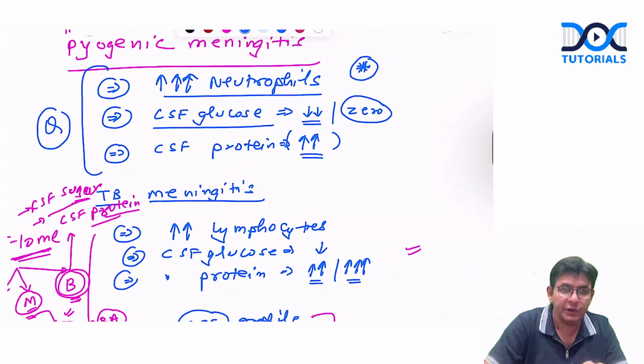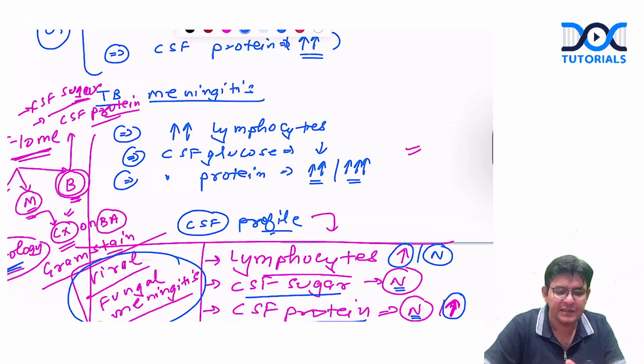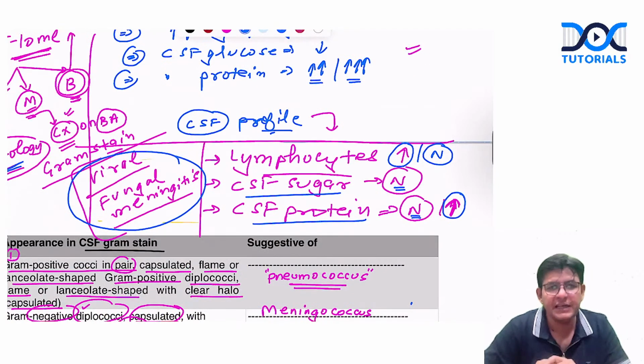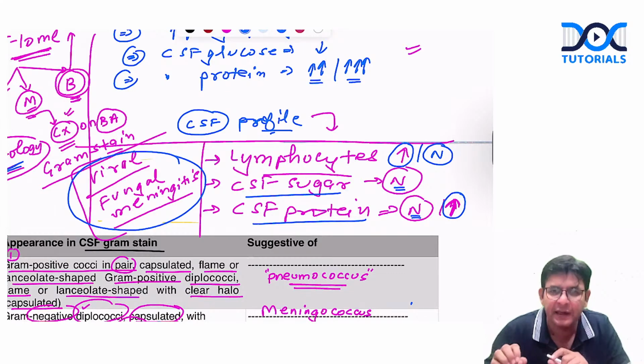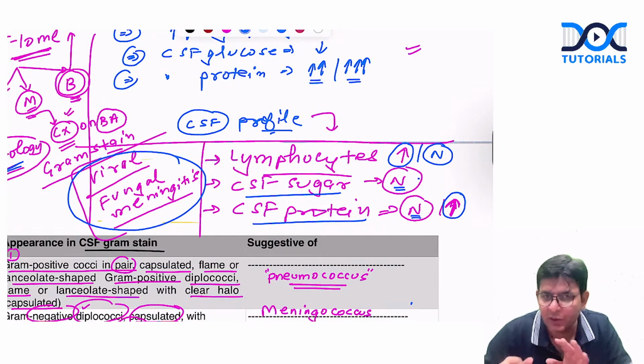I told you the profiles, what is increased in what. In the pyogenic one, neutrophils are increased, glucose is markedly decreased, CSF proteins are increased. As far as TB meningitis is concerned, lymphocytes are increased, CSF glucose is decreased, proteins are also increased. Whereas in the viral and fungal, the lymphocytes are either slightly increased or normal, CSF sugar is normal, and CSF proteins are also normal.